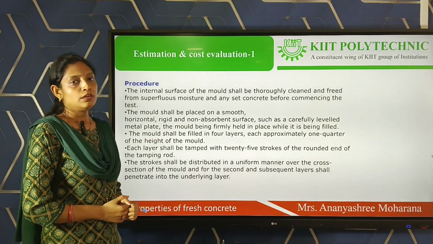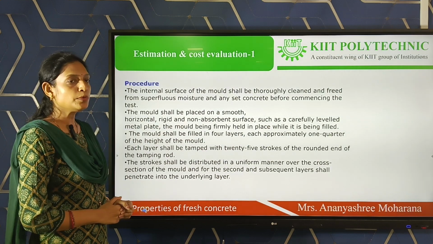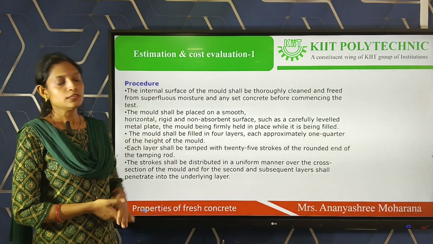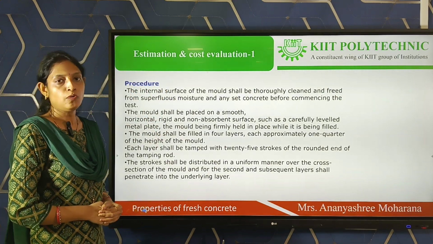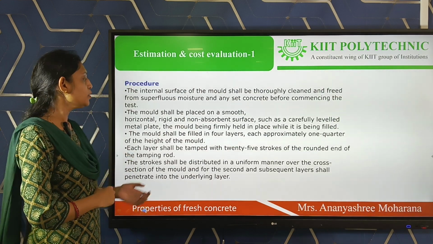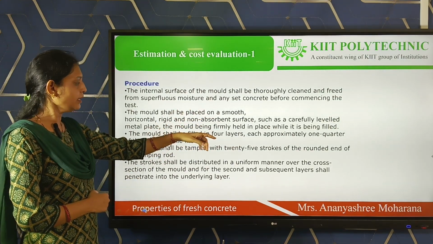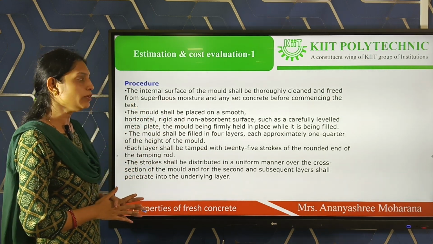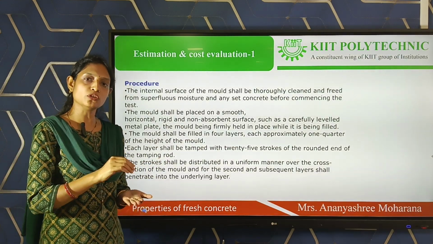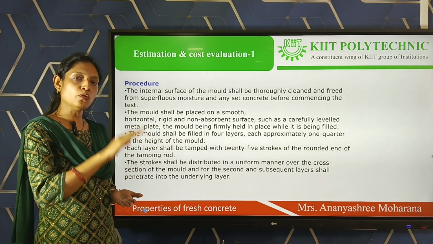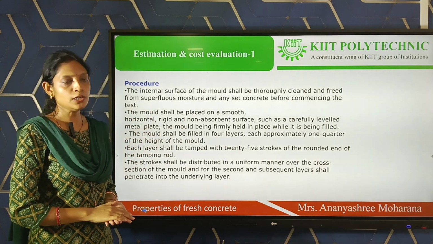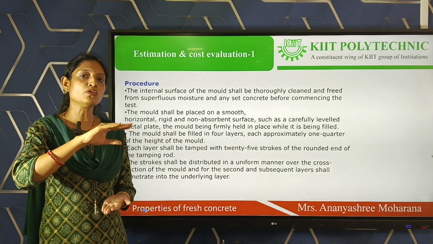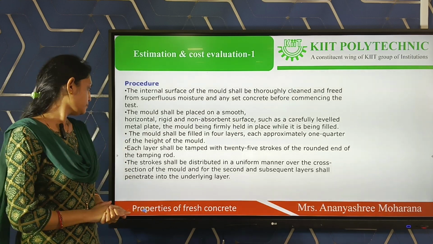Next, the procedure. When we are using the slump cone, we have to take the concrete paste. We have to pour the total concrete into the cone in 4 layers, and for every layer we have to give 25 blows, tamping it using the tamping rod. The internal surface of the mold shall be thoroughly cleaned. It should be free from moisture. We have to pour the concrete one layer by one layer. In 4 layers we have to cover the total cone. Then we have to strike off the extra concrete over the surface of the cone.